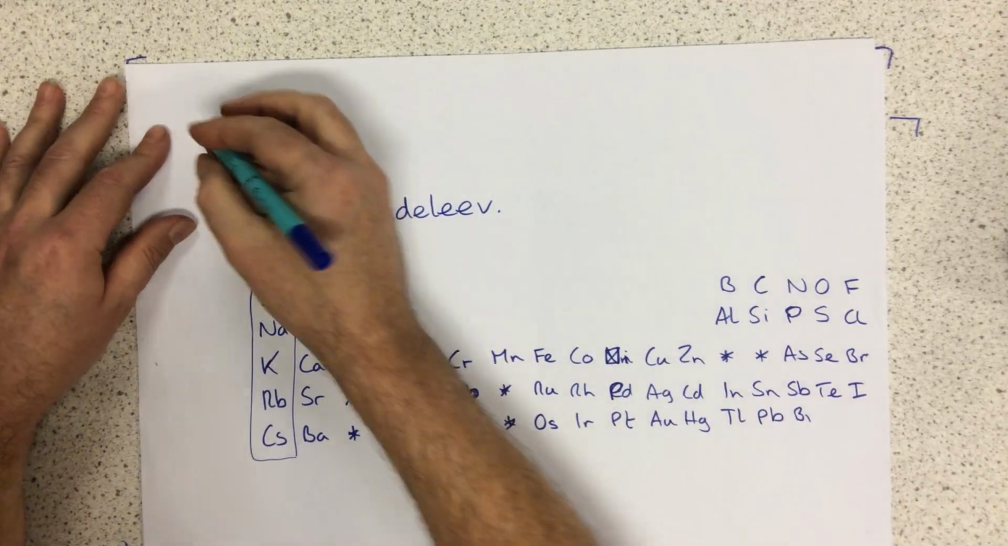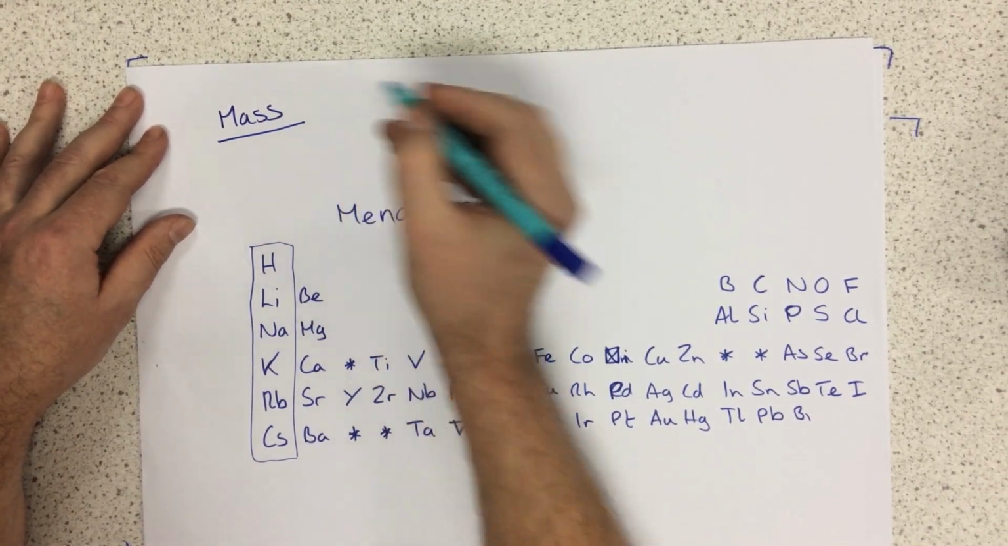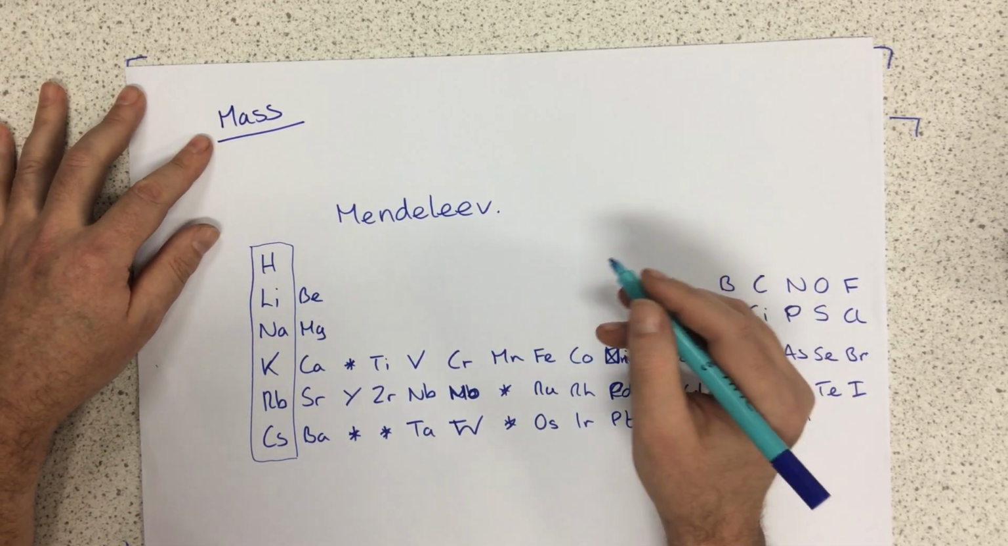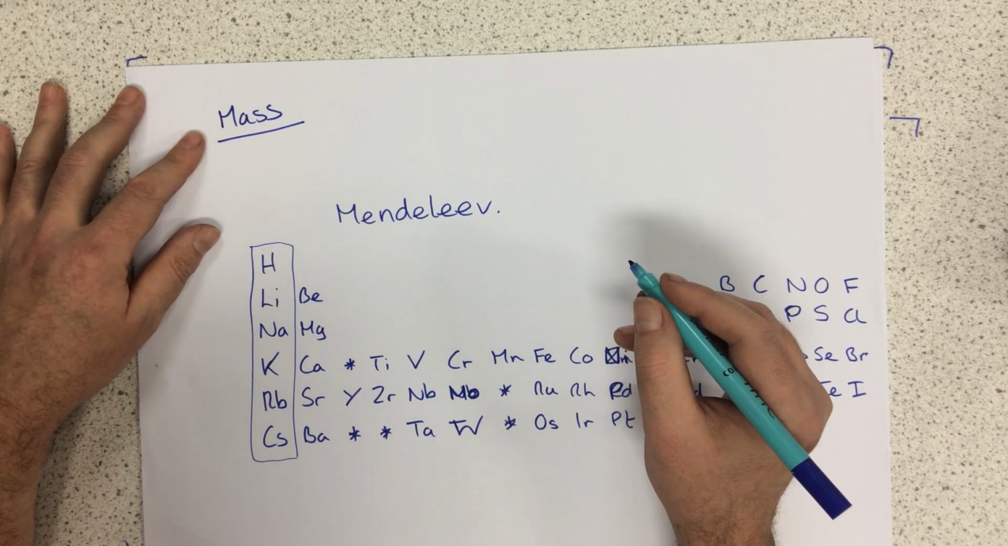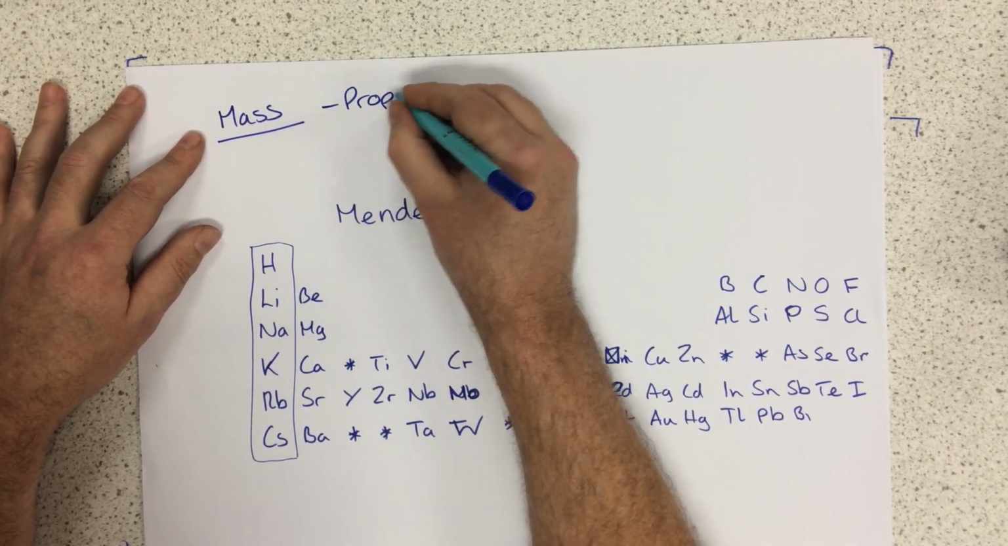So his periodic table was arranged by mass, and it's important to realise that's mass, not mass number, but he arranged them by their mass, and he linked that into their properties.